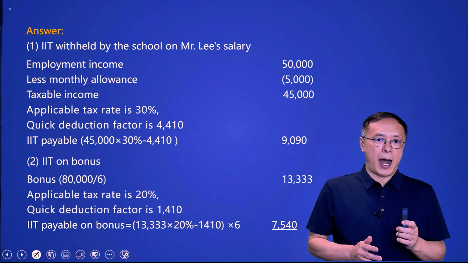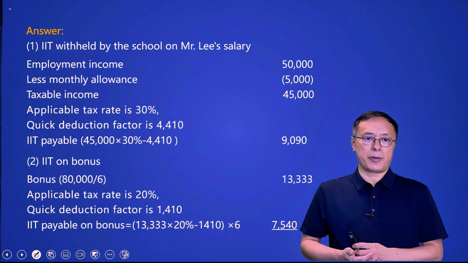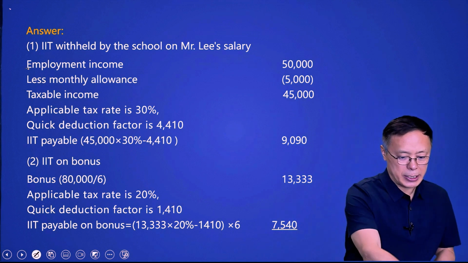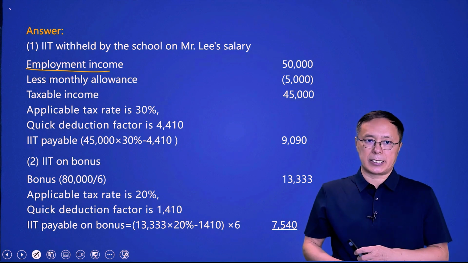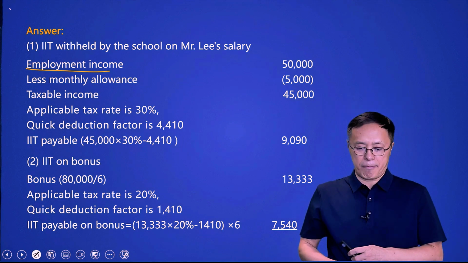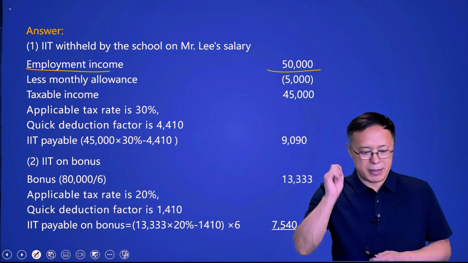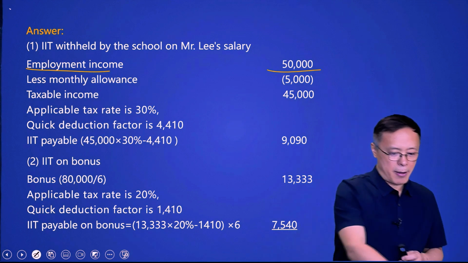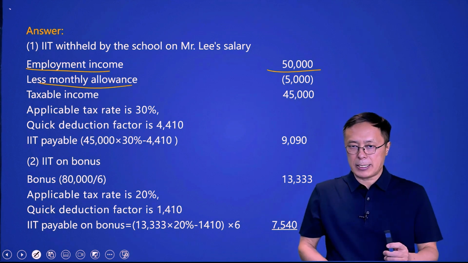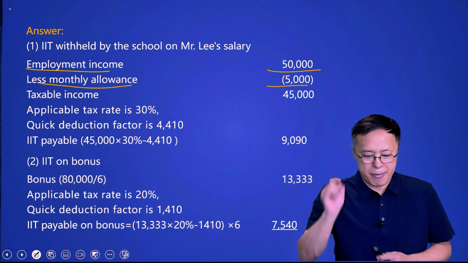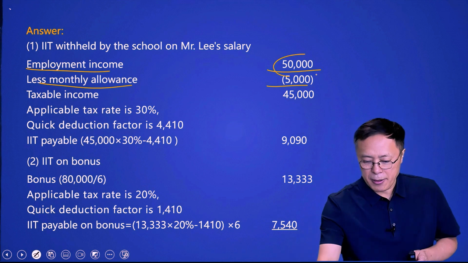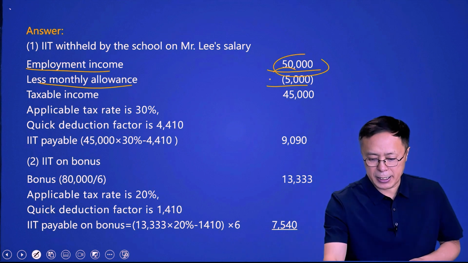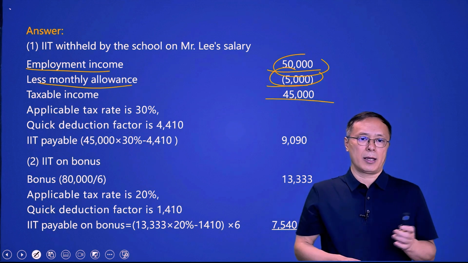Firstly, we calculate the IIT withheld on Mr. Lee's salary. Employment income for a non-tax resident is on a monthly basis, so only the income in December, 50,000. Less the monthly allowance, only 1 month, so it's 5,000. Taxable income is 50,000 minus 5,000, the value is 45,000.